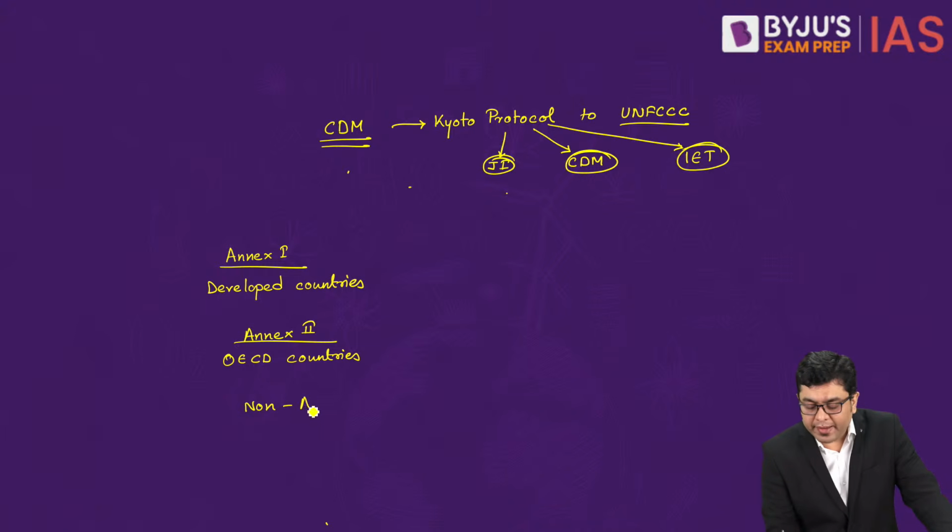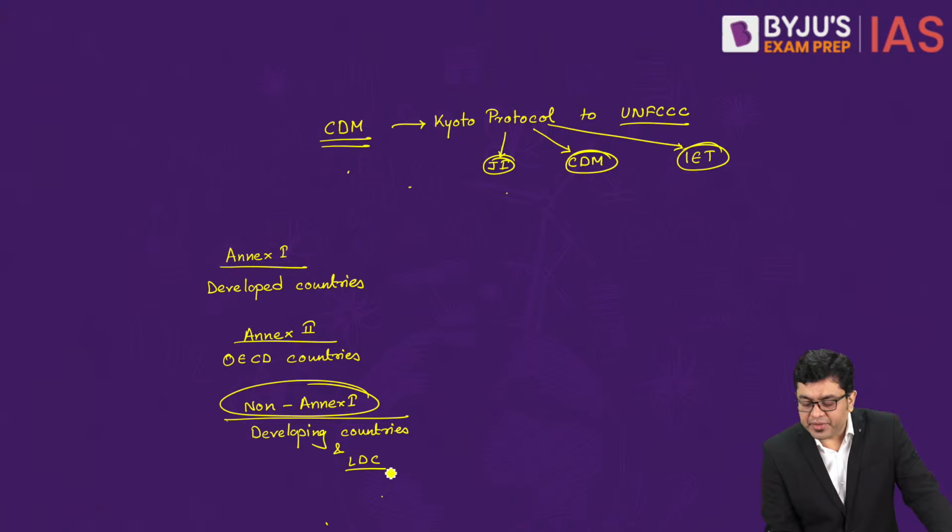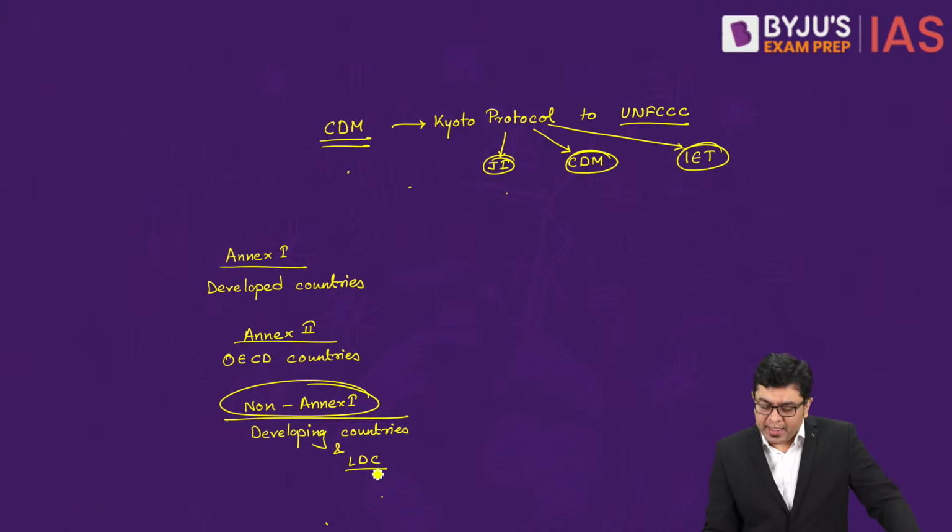These included the developing countries and the LDCs, least developed countries in general. So they were included in non-Annex 1, or the third category, as you can refer to.